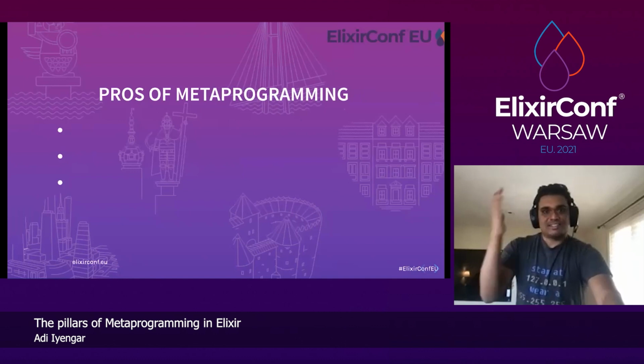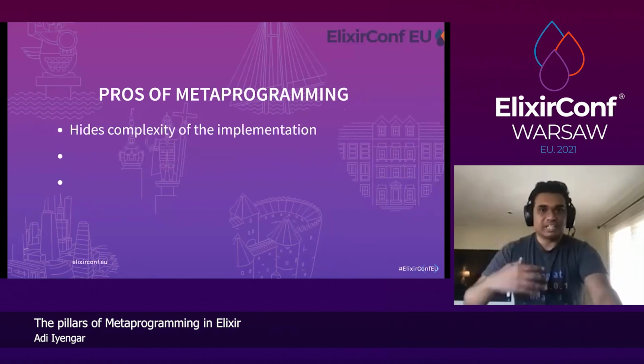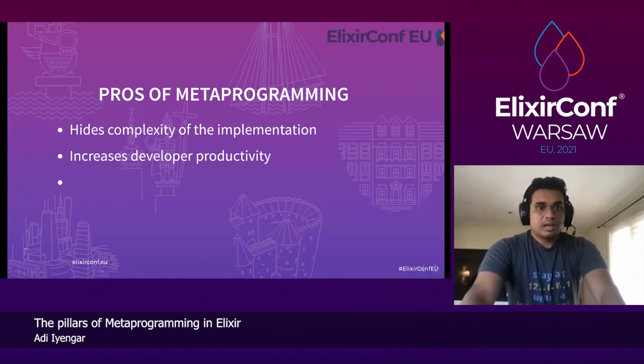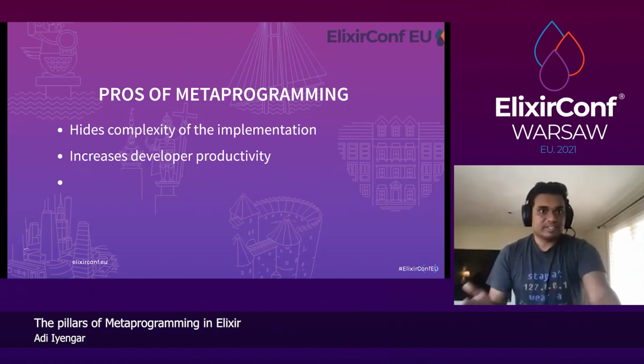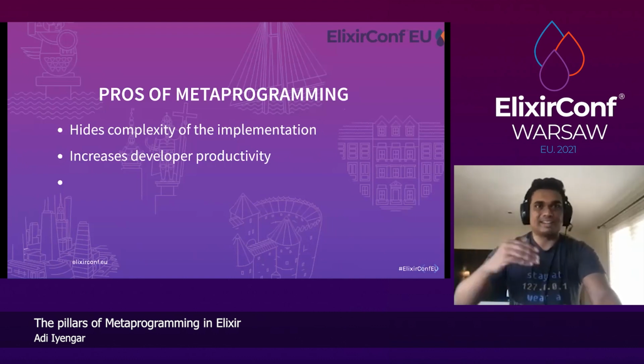So looking at that, let's look at the pros of metaprogramming. It hides complexity of implementation. So as a user of the DSL, you just have to focus on what is happening instead of how or why it's doing what it's doing. Therefore, it increases developer productivity. You don't have to write a lot of extra code. You can just focus on more descriptive programming.